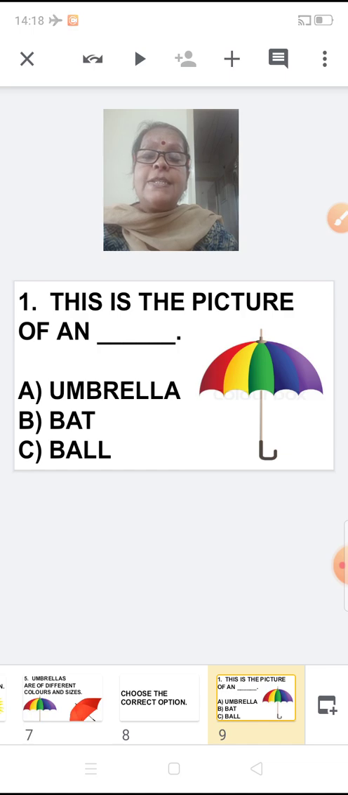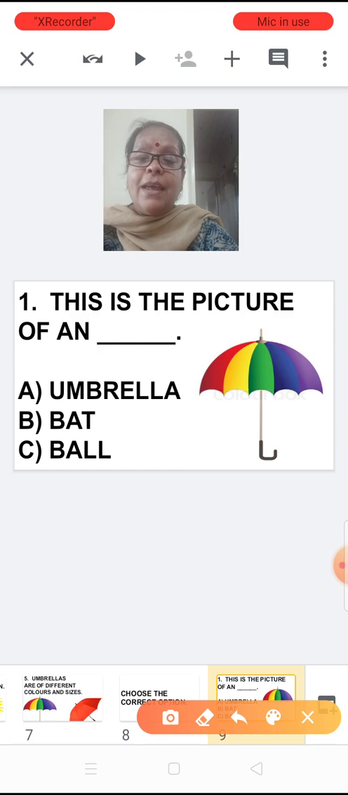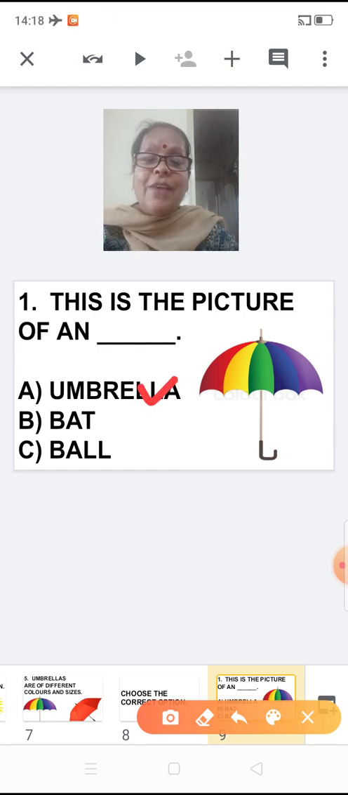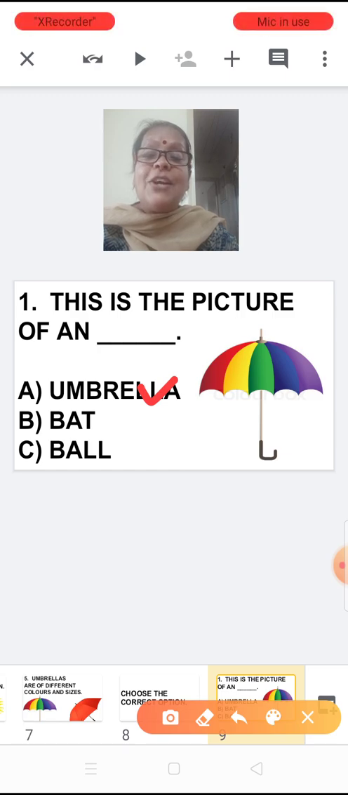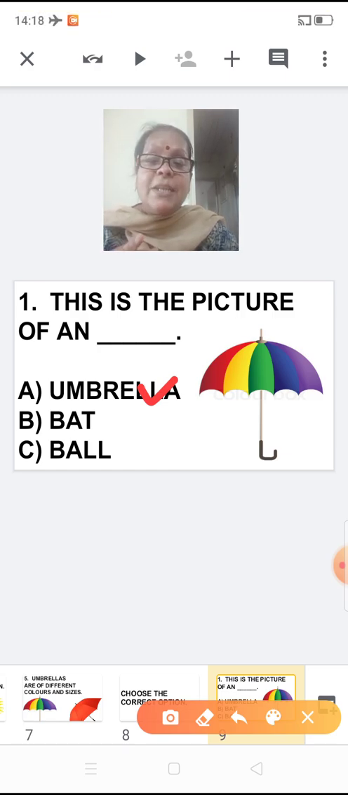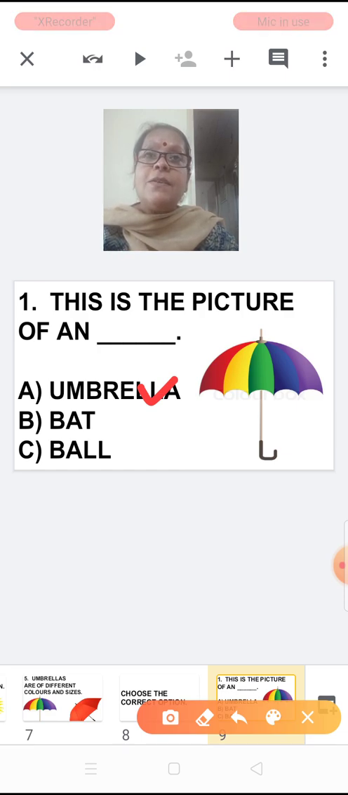Now the first sentence is, this is the picture of an. See, you can identify the picture. But what about the spelling? Do you know the spelling of umbrella? I know you all would have learned it, right? So where is the word umbrella here? That is the first option, that is A. Umbrella, right? So this is the picture of an umbrella. Is this a picture of a bat? No. Ball? No. So you have to choose the first option, that is umbrella. Are you clear, children? Yes?